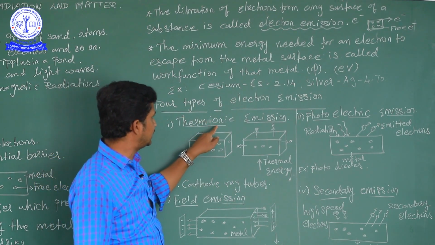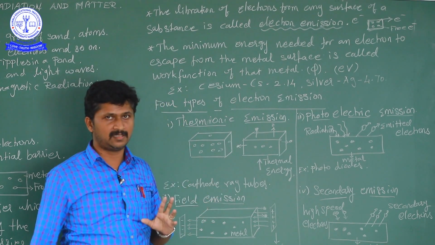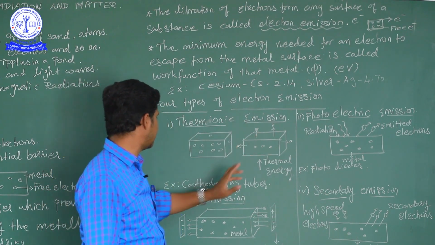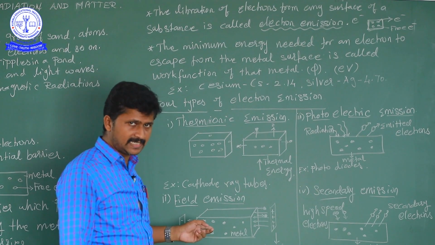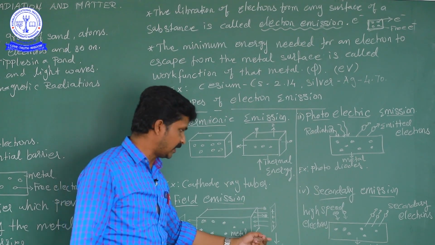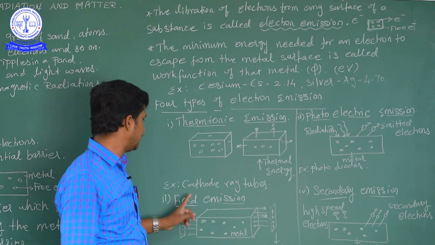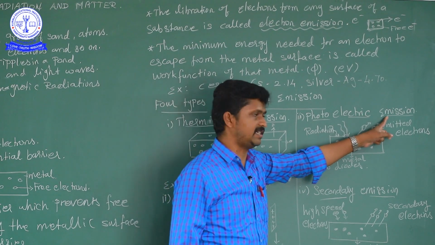The first one is thermionic emission. What is meant by thermionic? Thermal, that means heat energy. That is thermionic emission. And then the second one is field emission. What is that field? That field is the electric field, to give the energy of an electricity. That means field emission.